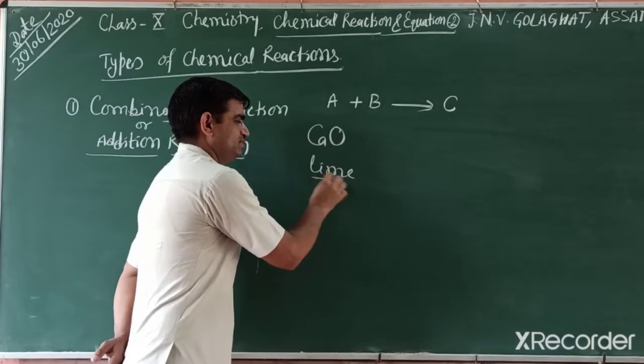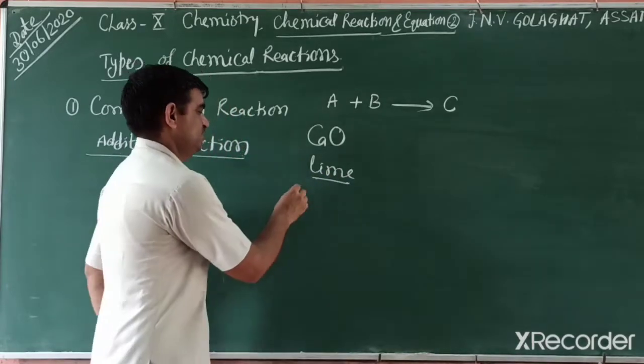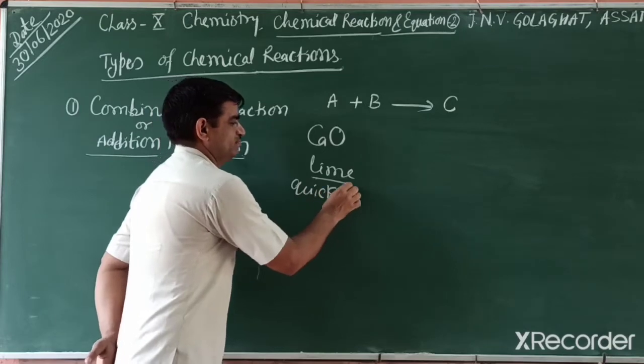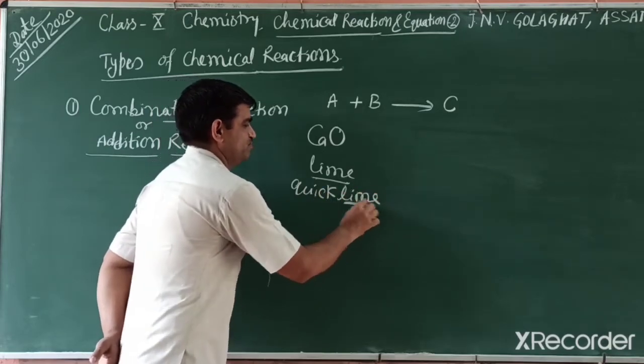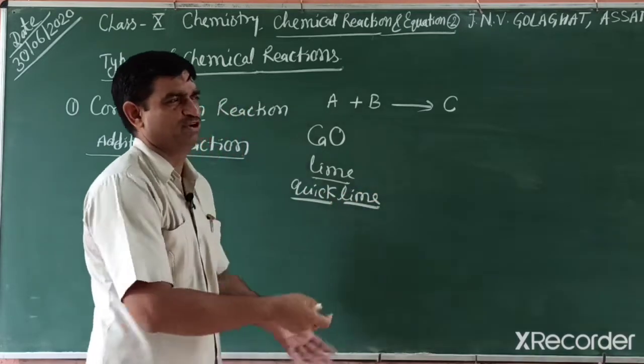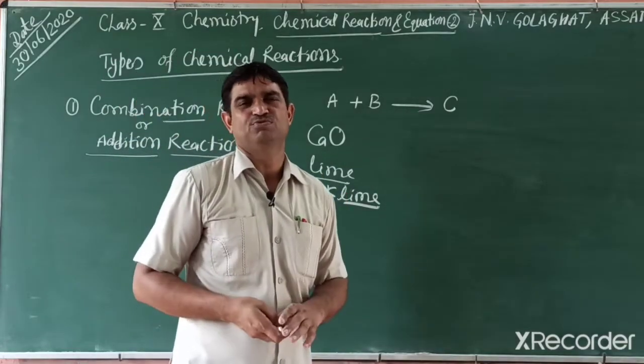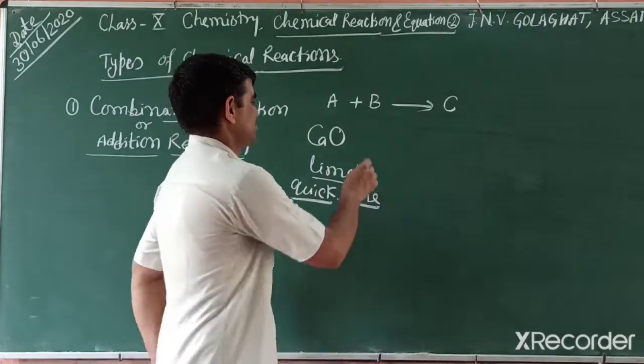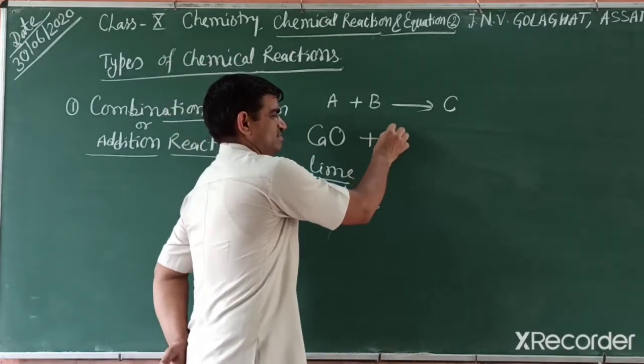Lime, if it is freshly made, is known as quicklime. Quicklime produces a lot of heat. Lime that has been left for a longer time does not release so much heat, but freshly made lime produces heat. Then mix it in water.